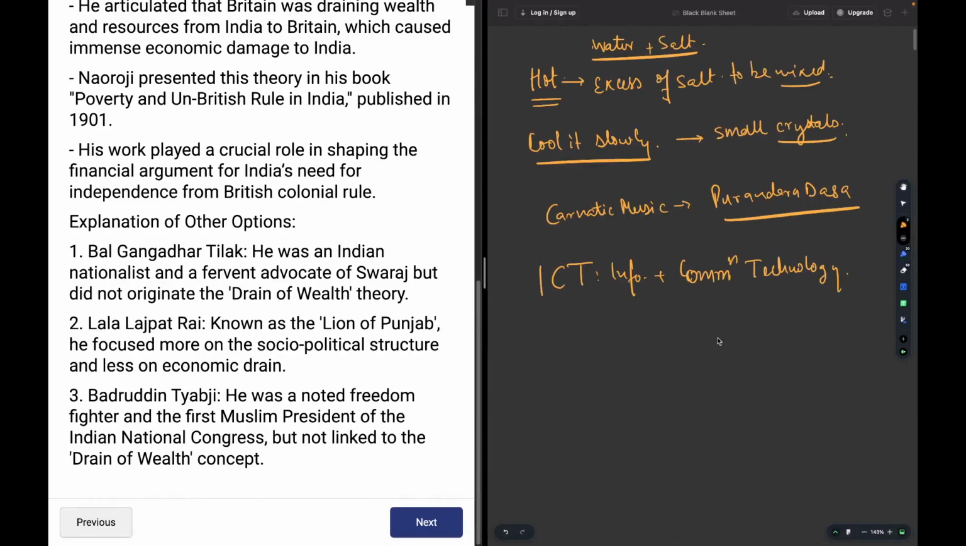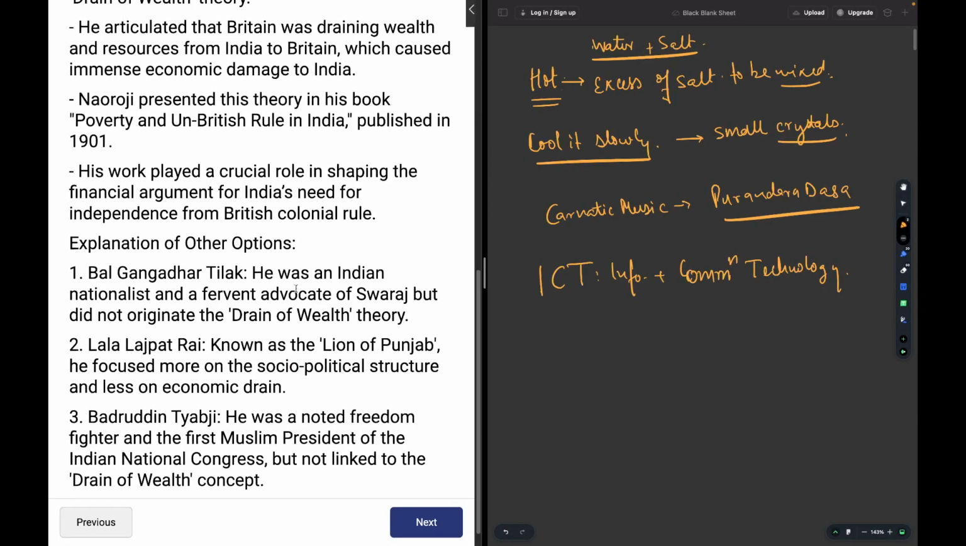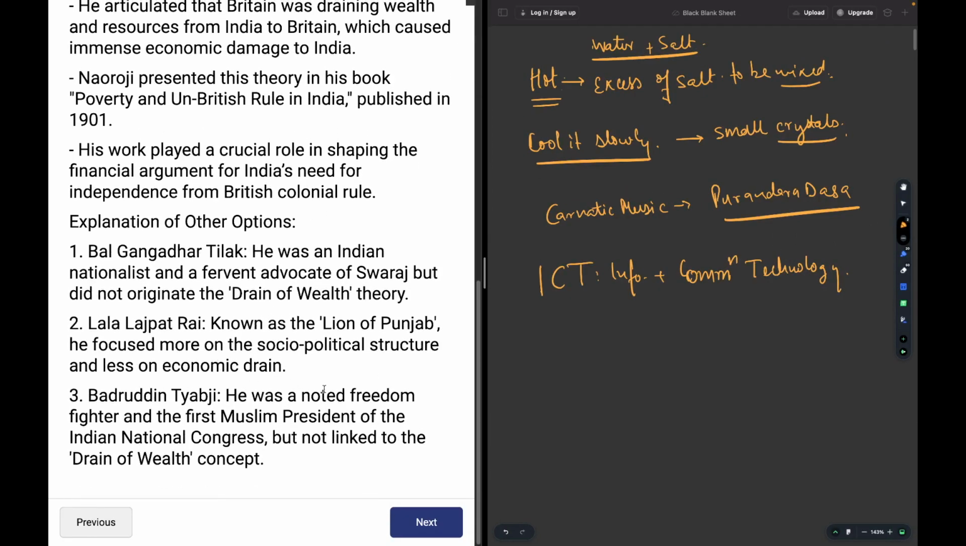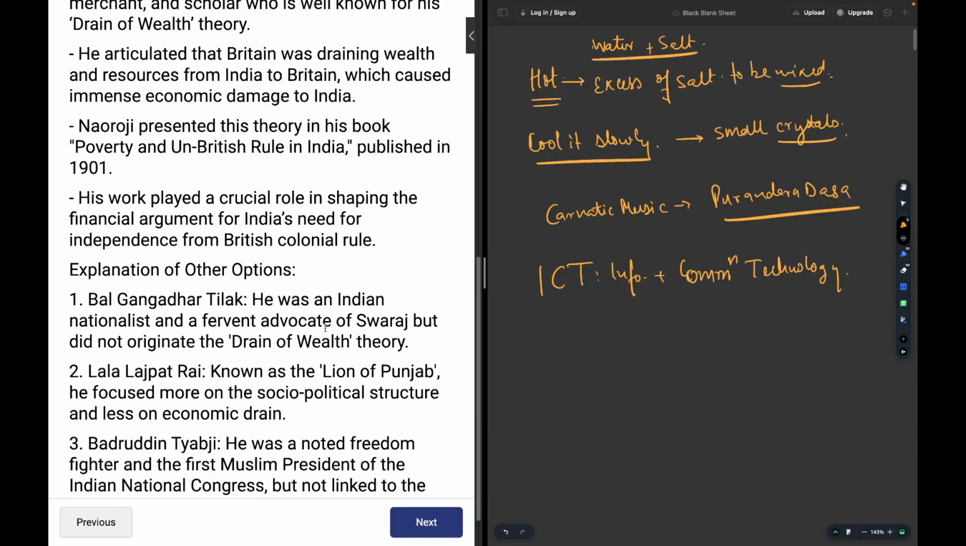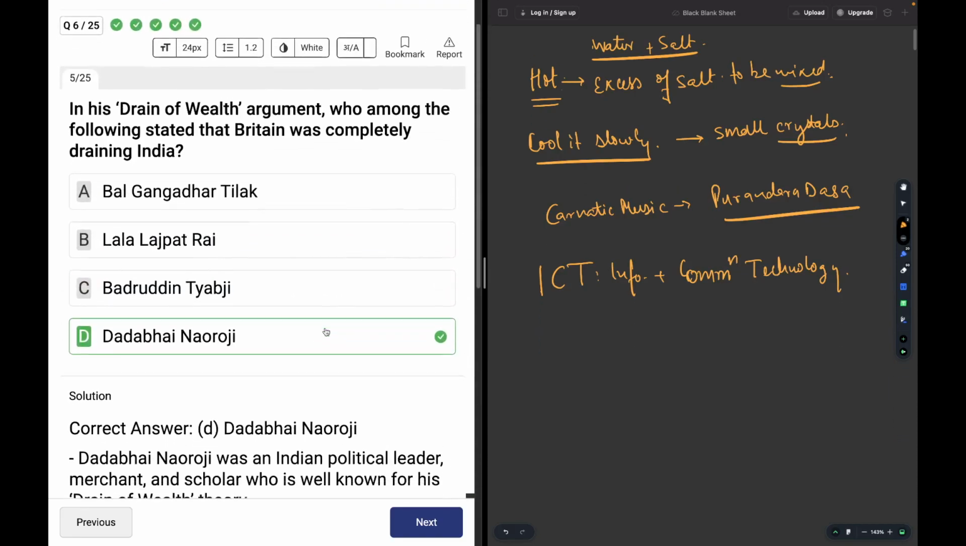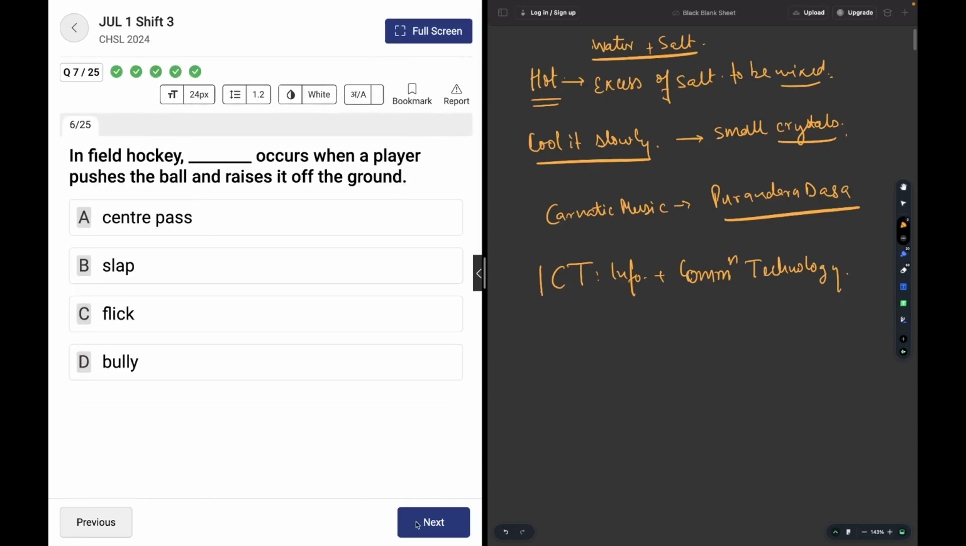Okay, so we were talking about poverty and un-British rule. Badruddin Tyabji was the first Muslim president of the Indian National Congress. Lala Lajpat Rai was known as the Lion of Punjab, and Bal Gangadhar Tilak was a fervent advocate of Swaraj. He was also a nationalist. I am not trying to demean anybody. Everybody is equally good over here.